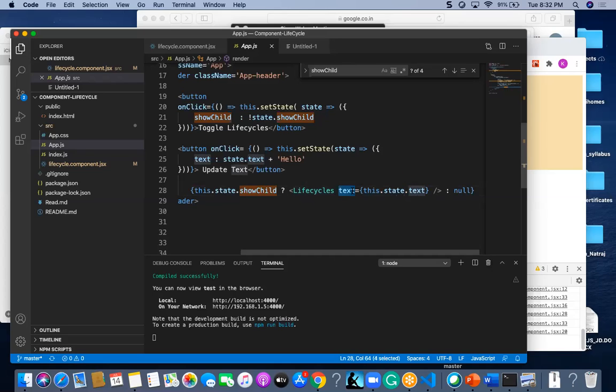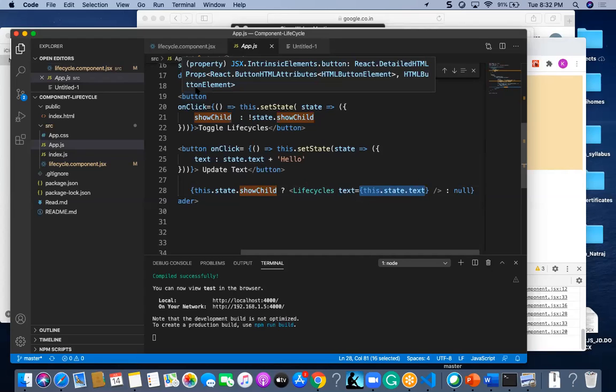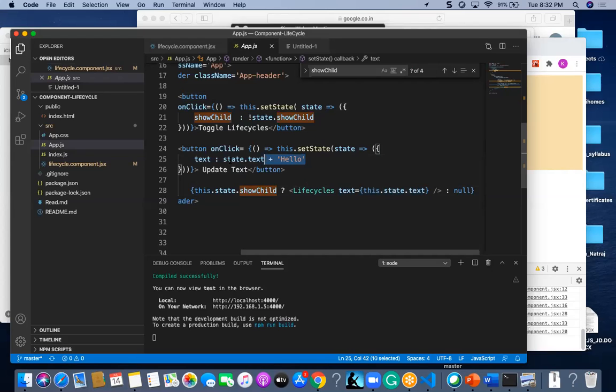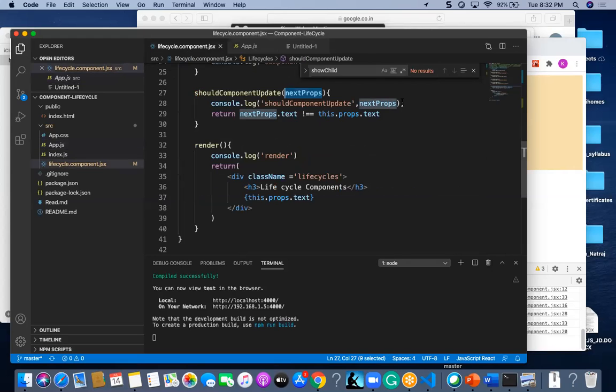Your property key is actually text, but what is the assigned value for this? The assigned value is the local value of this app component. What is your local value here? This hello. So this hello will be taken and called here in nextProps. This nextProps is a predefined keyword.